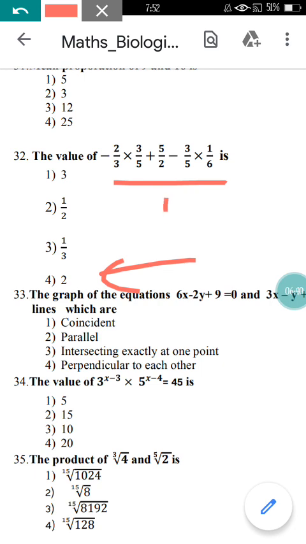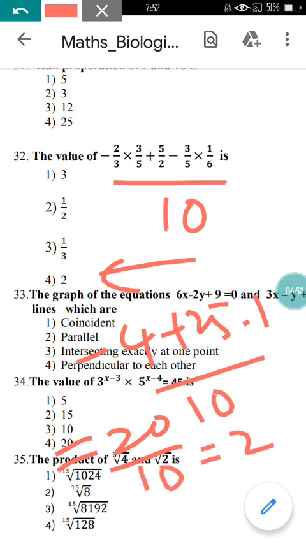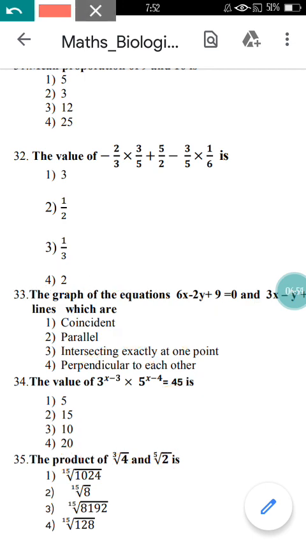Just find the LCM here, then you are going to find the last step as minus 4 plus 25 minus 1 upon 10. From here you are going to get the answer as 20 upon 10, which is nothing but 2. So option 4 is correct.